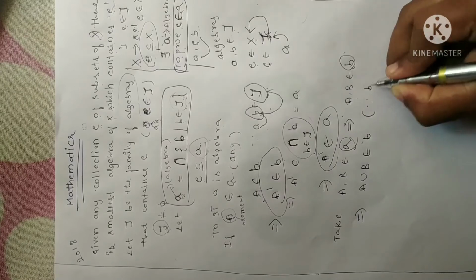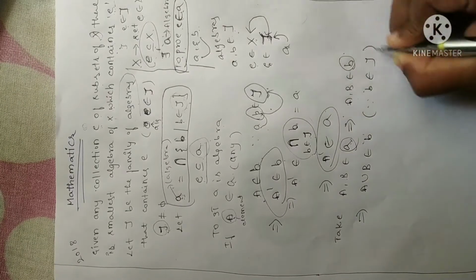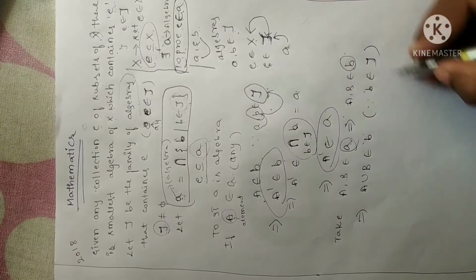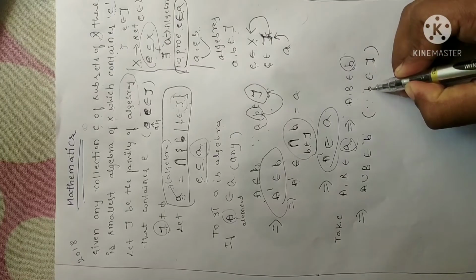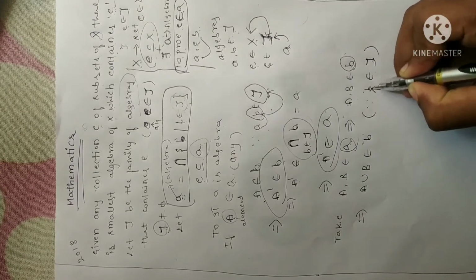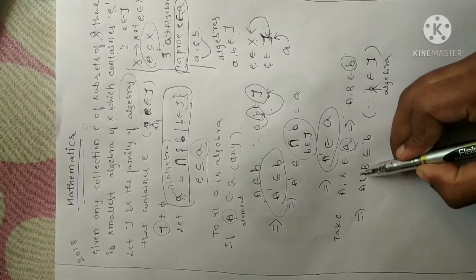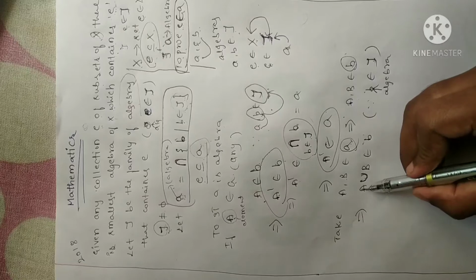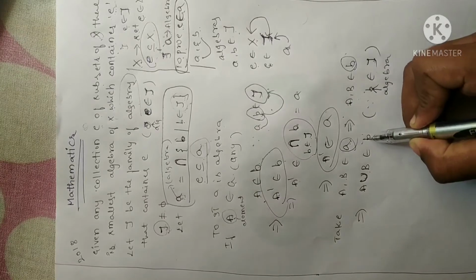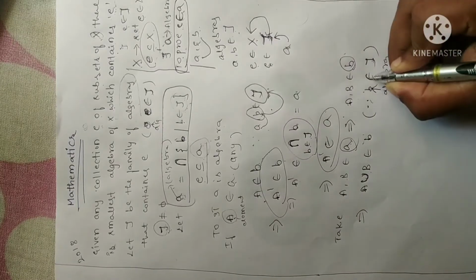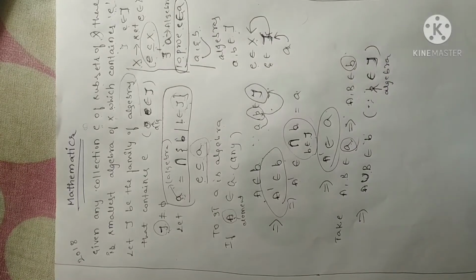The reason is I have chosen a B from the family of algebras tau. If tau is a family of algebras, B is also an algebra. So if B is an algebra, as per the definition of an algebra of sets, it should be closed under finite union. So that is the reason I can write A union B belongs to B, because B belongs to a family of algebras tau. Fine.